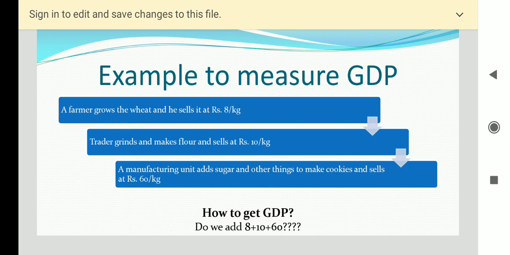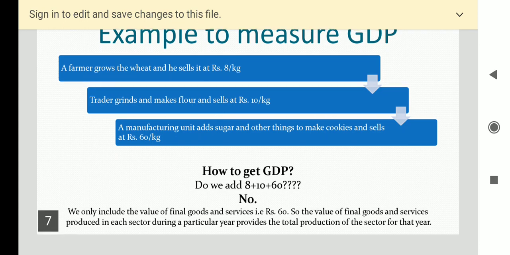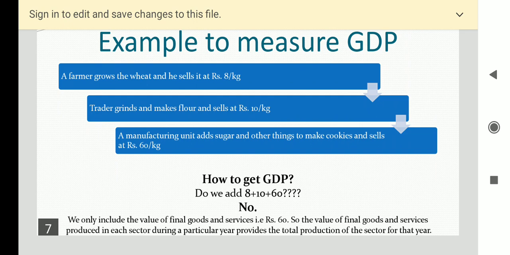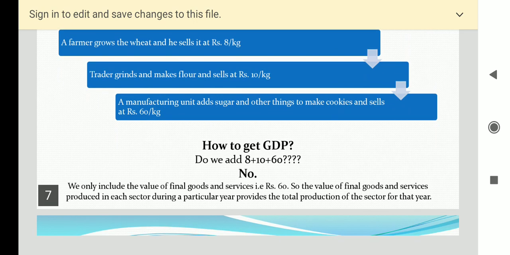Now the question is how to get the GDP. Do you think we will add rupees 8 plus 10 plus 60, 8 rupees of the farmer and 10 rupees of the grinder or the trader, and finally 60 rupees which are taken by the manufacturer for making the cookies? So in this way we will make the GDP? No. We only include the value of final goods and services, that is rupees 60. So the value of final goods and services produced in each sector during a particular year provides the total production of the sector for that year.